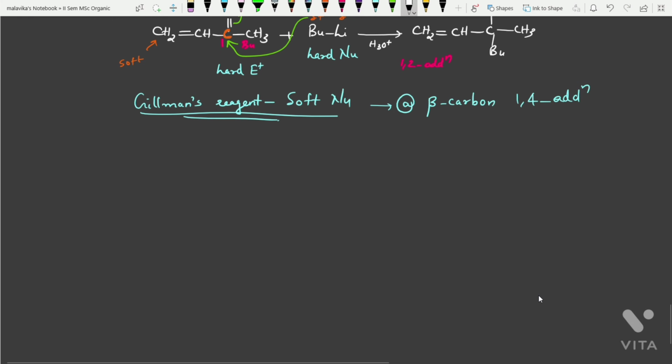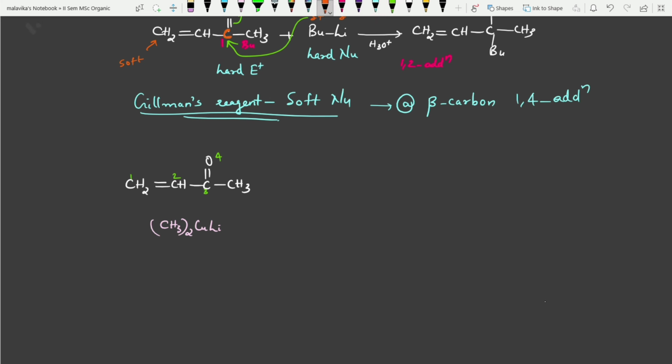So let me write an example. CH2=CH-C(=O)-CH3. Now we are taking Gilman's reagent, CH3 CuLi. If you look over here, you can number this 1, 2, 3, 4. Now the nucleophilic attack is at the beta carbon, alpha carbon, beta carbon. So this methyl group will attack over here, this will shift over here, and this will shift over here. 1,4 addition.